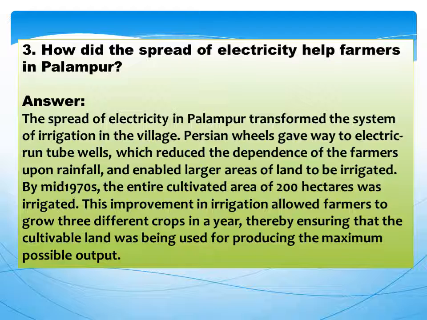Now, by mid 1970s, the entire cultivated land of 200 hectares was irrigated. This improvement in irrigation allowed farmers to grow 3 different crops in a year, thereby ensuring the cultivable land was being used for producing the maximum possible output.